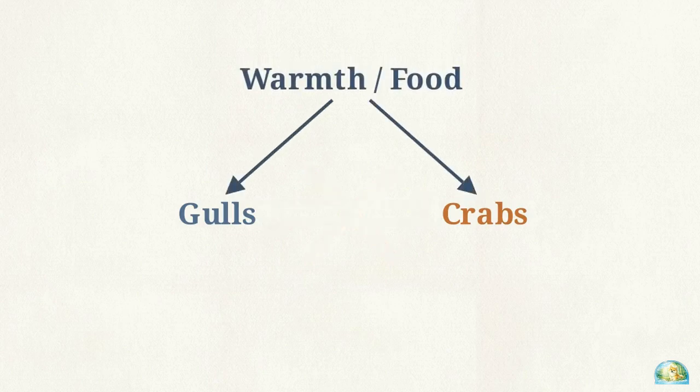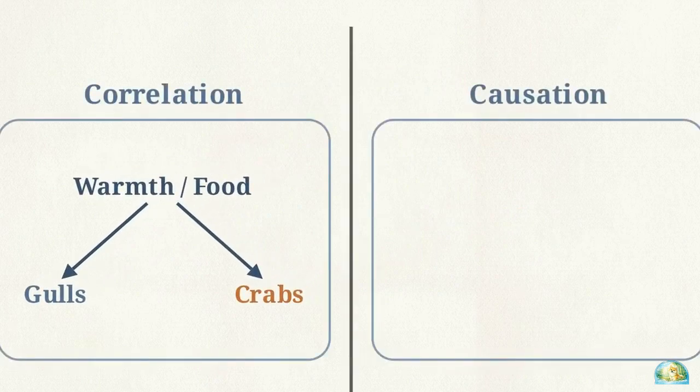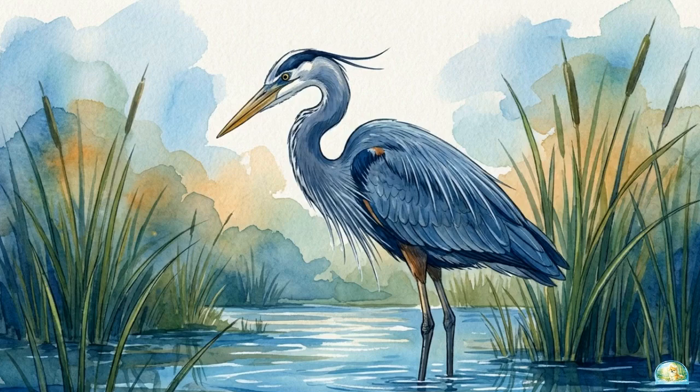Two measures moving together is not proof that one causes the other. Maintaining this distinction protects you from making claims that the data cannot support. Near a great blue heron hunting in the marsh, we can test this logic against a common observation.